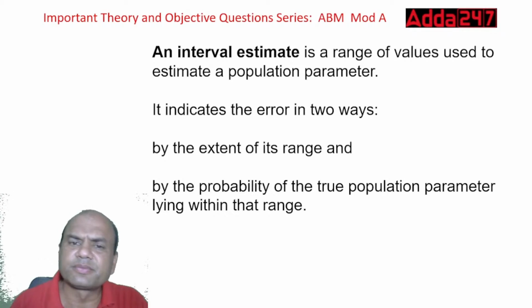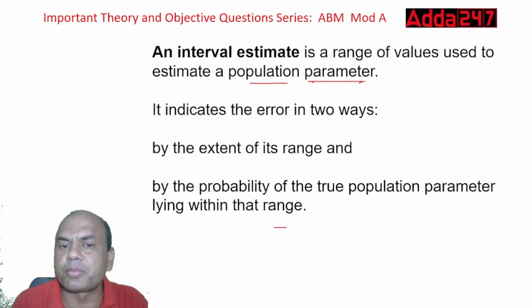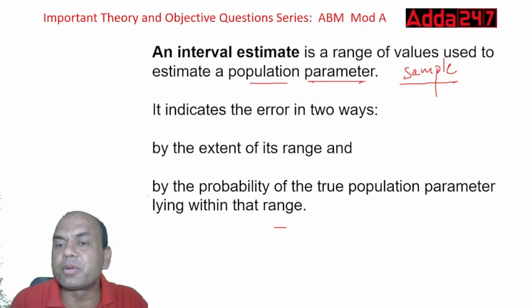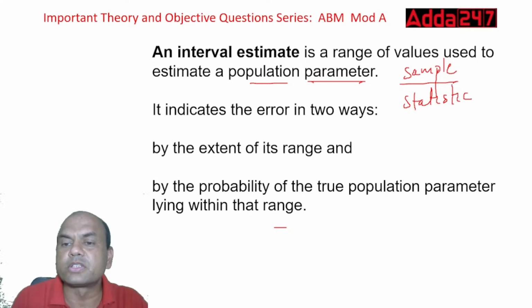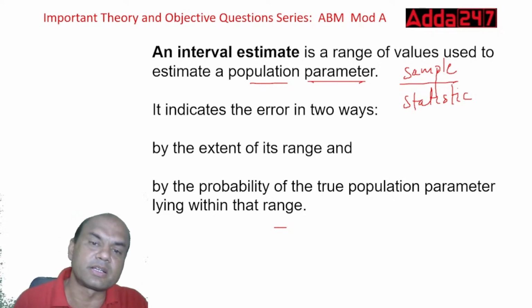What do you mean by this? See here, you want this population parameter. Always remember this parameter word is always attached to population. And for statistic sample, which word is attached? Who can give me the answer? Comment section. For sample, which word is attached? The word attached is statistic. Always remember, for sample, the statistic word is attached, and for population, the parameter word is attached.